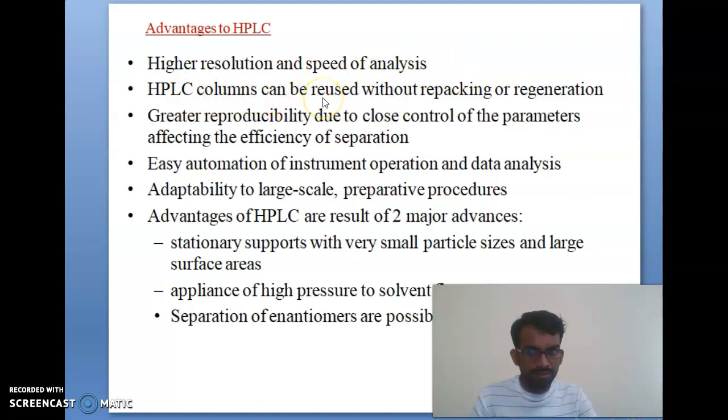HPLC columns can be reused without repacking or regeneration, and there is greater reproducibility due to the close control of the parameters affecting the efficiency of separation. Easy automation of instrument operation and data analysis. Adaptability to large scale and preparative procedures. The advantages of HPLC result from two major advances. One is stationary supports with very small particle size and large surface areas, and the other is the application of high pressures for solvent flow and separation.